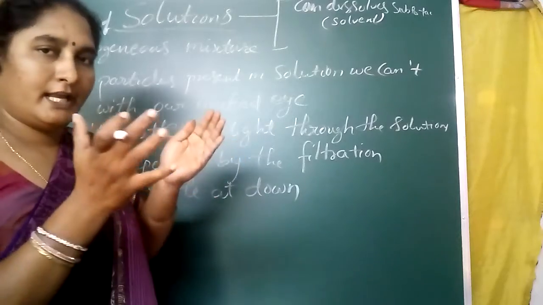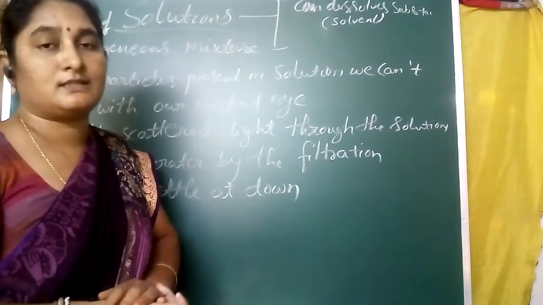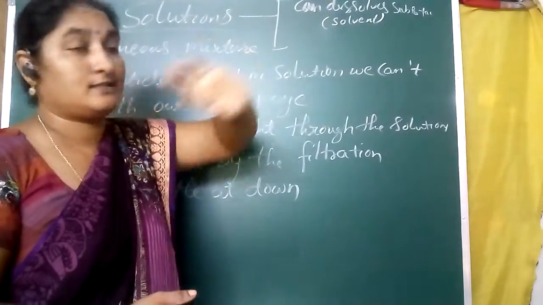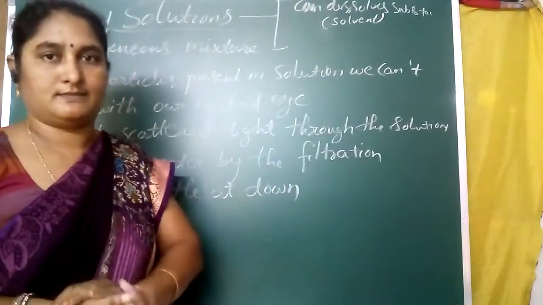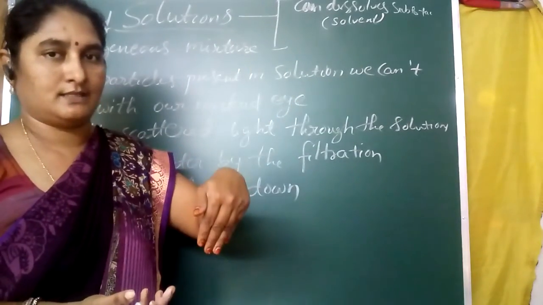That means if you take any solution, one substance or constituent should be able to dissolve any other substance.